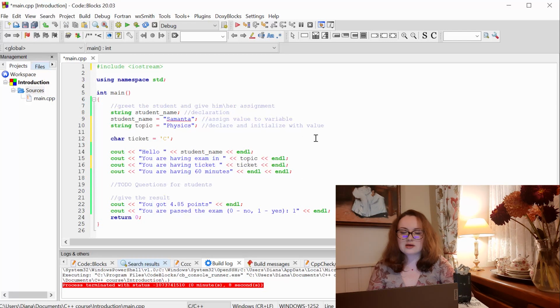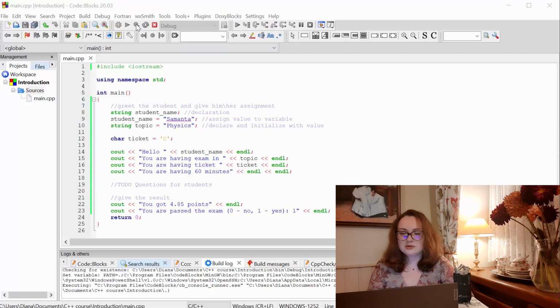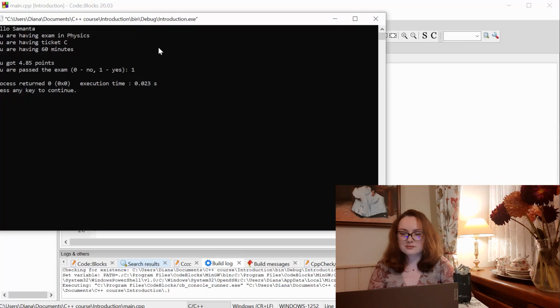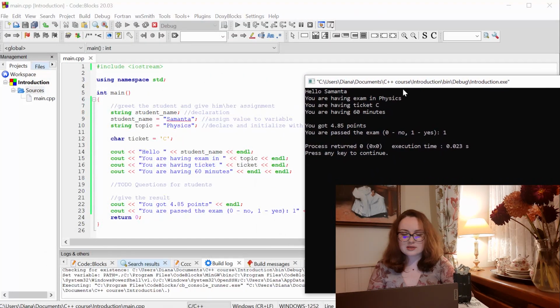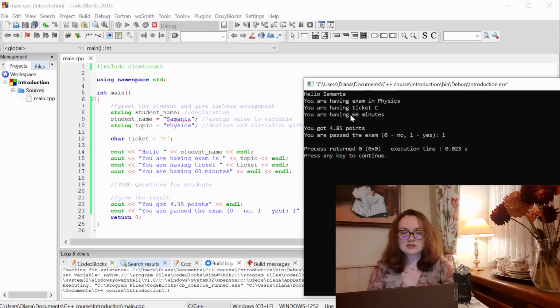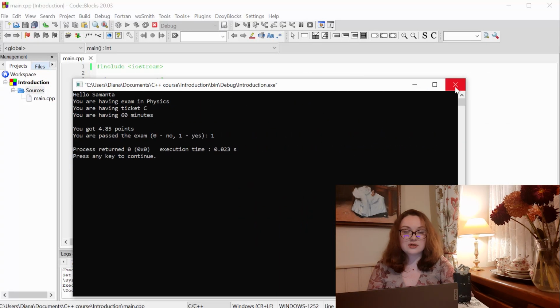And let's check that everything is okay, because char is something new for us. I will build and run my program. And you can see the result. Once again, we have the name of our student Samantha, new topic physics, and she's having ticket C, where C is our char variable. Char stands for character.